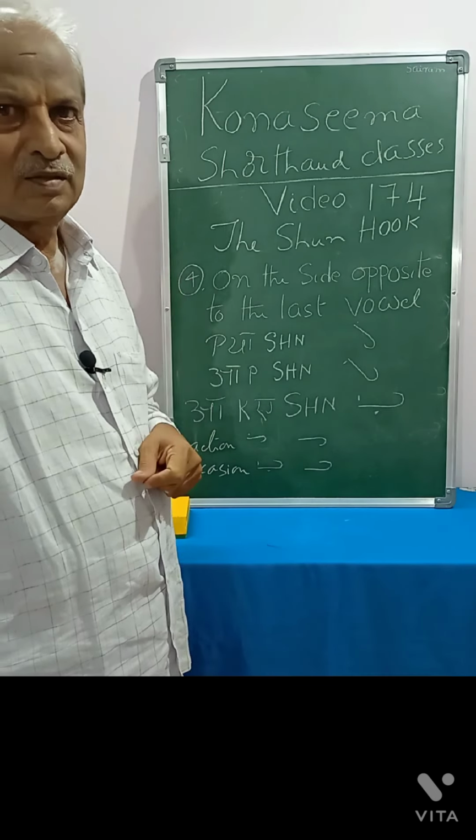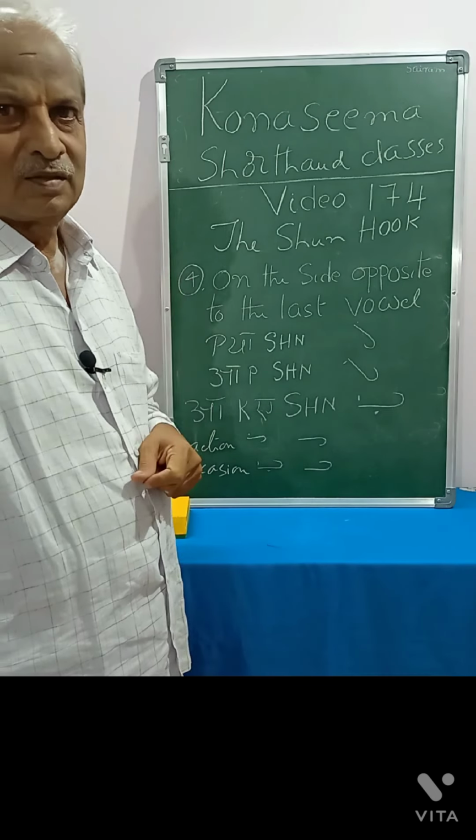If initial attachment is there, on the side opposite to the initial attachment, like this, citation. If it is not there, on the side opposite to the last vowel, like this, passion.